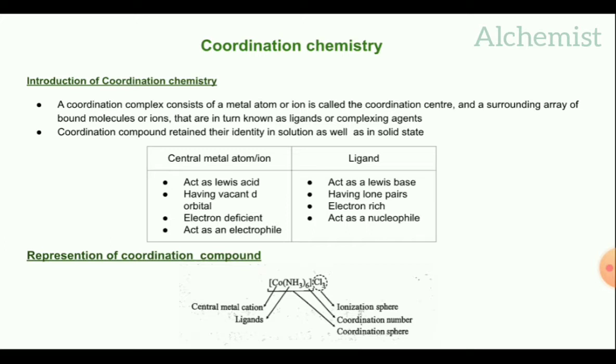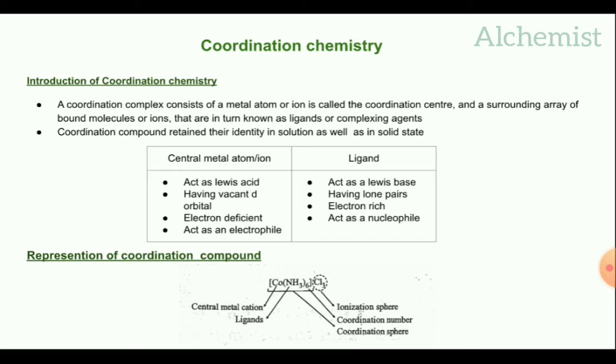Here cobalt is central metal atom and amine group act as ligands. The cobalt atom surrounded by 6 amine groups. So the count of ligands is called coordination number.